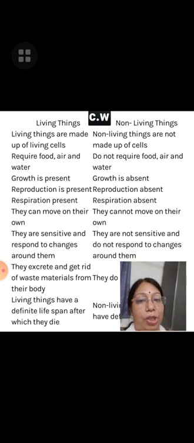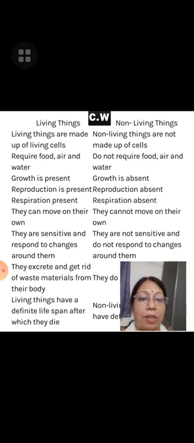Living things show reproduction. Do you know the meaning of reproduction? The living things can maintain their race by the help of the process of reproduction. It is the process for continuing the race of any particular organism, be it plant or animal. But in case of non-living things, reproduction is not found.